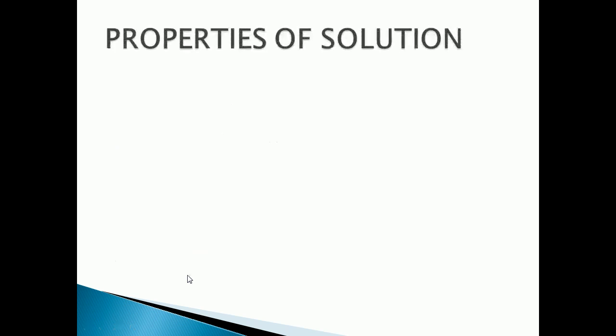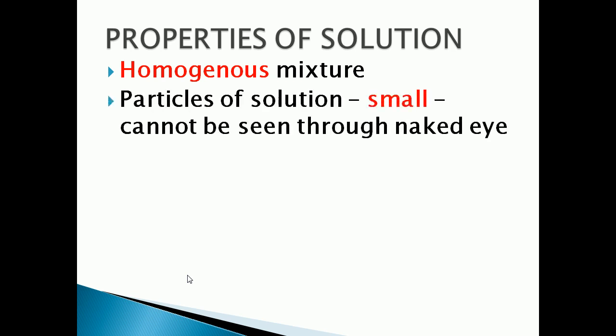Now we can see the properties of a solution. Solution properties means what? Characteristics. So what are the characteristics of a solution? A solution is a homogeneous mixture. The particles of a solution are smaller than 1 nanometer. They are very small, so we cannot see them with our naked eye.